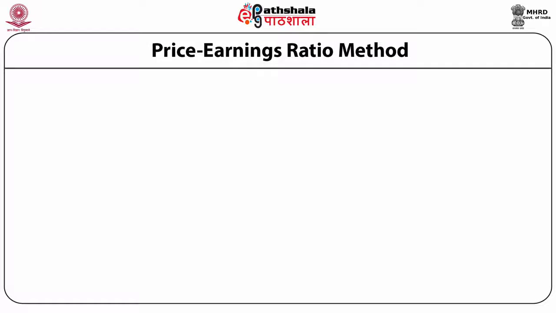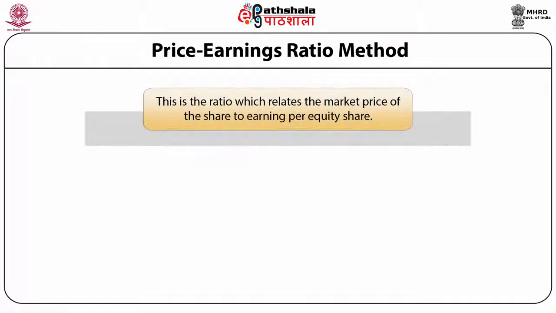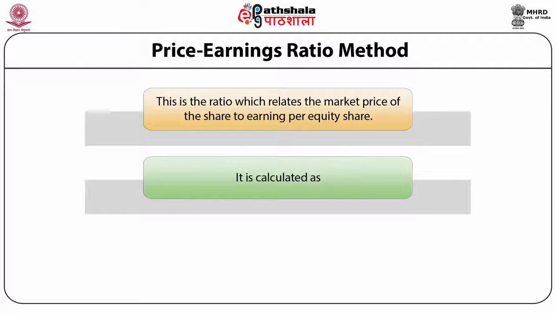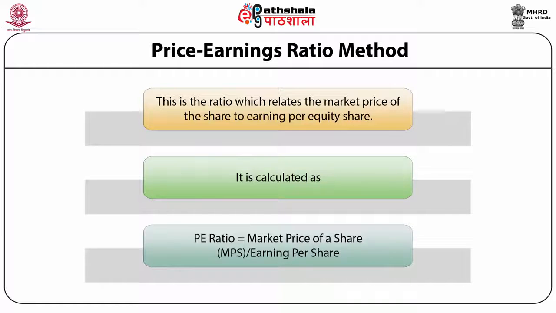Price-earning ratio method. This is the ratio which relates the market price of the share to the earning per equity share, and it is calculated with the help of following formula. Price minus earning ratio, that is PE ratio, is equal to market price of a share divided by earning per share.